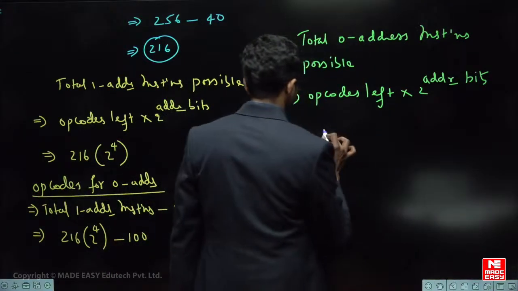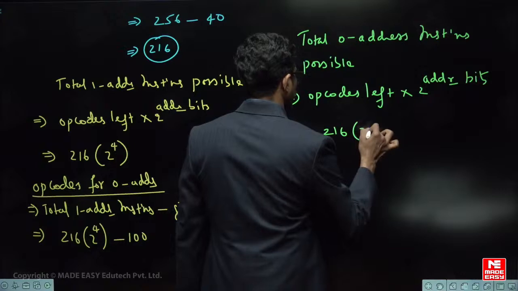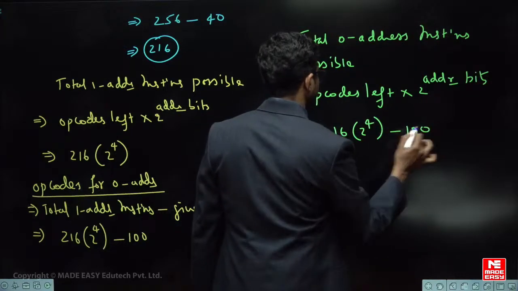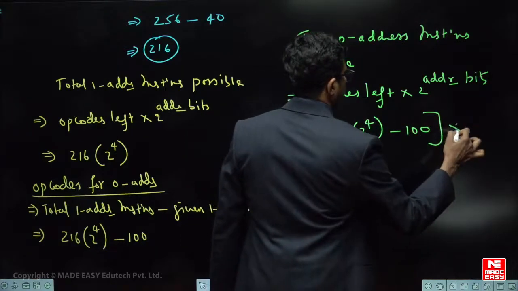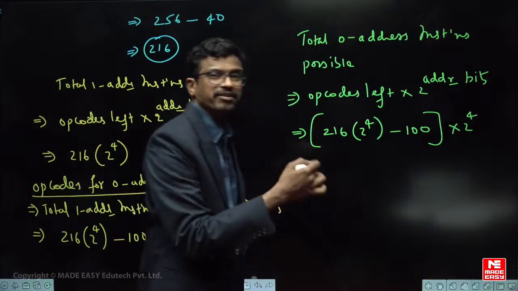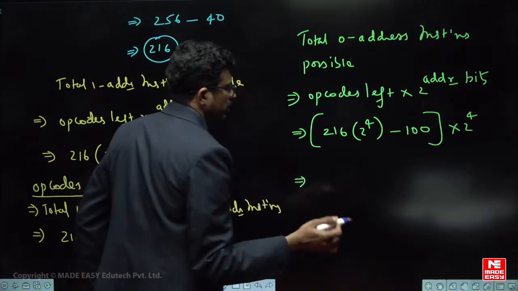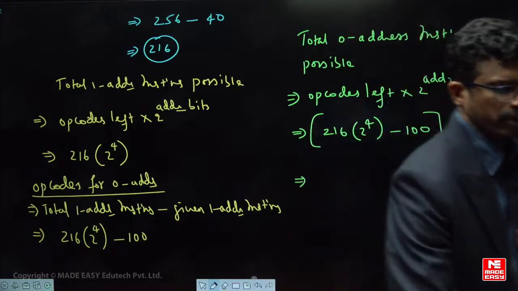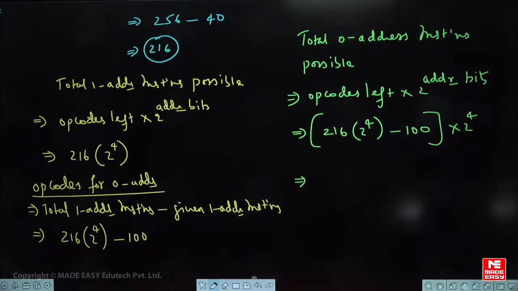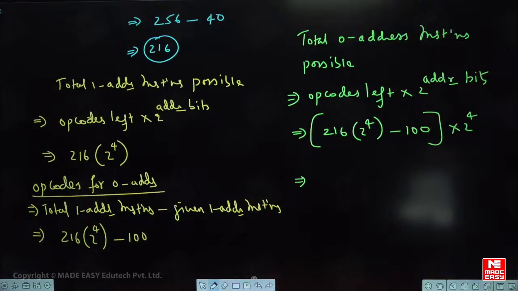So therefore now this is simply how many opcodes are left here for 0 address? How many are there? 216. So 216 into 2 power 4 minus 100 into how many? 2 power 4 bits, because the address bit field for the second address is 4 bits. So you find out, that is the answer. So just find out what is the value. If you have a calculator you can just find out what is the answer here. So 216 into 16, that will get as